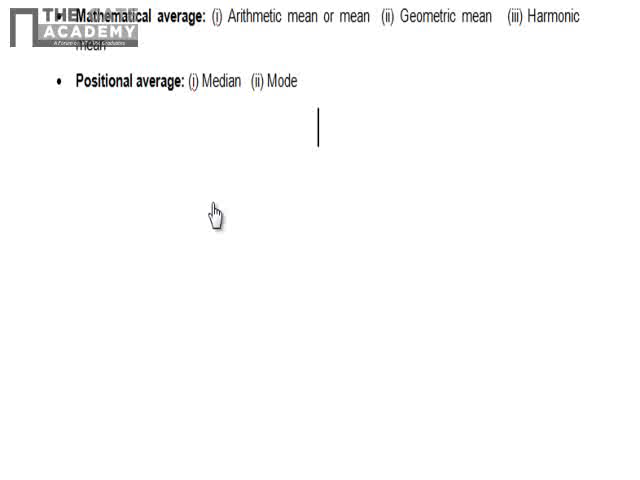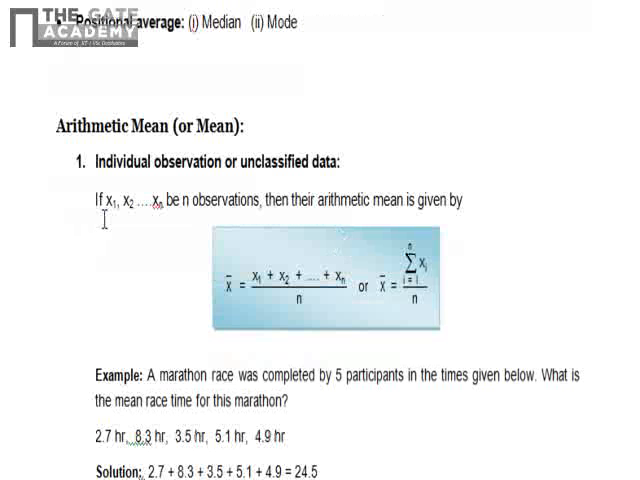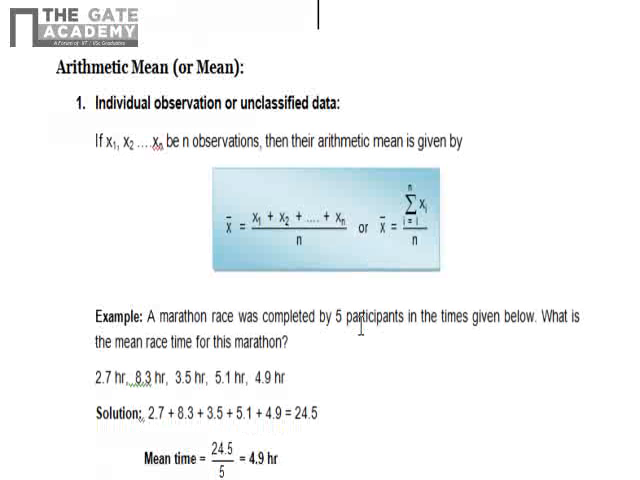Now first we'll see the arithmetic mean and the formulas to calculate the arithmetic mean. First one is individual observation or unclassified data. It is also called raw data. So if the observations are x1, x2, x3, x4 up to xn, and the total number of observations is n, then it's very simple. You have to just add all the observations and divide by the number of observations. Then you'll get the mean.